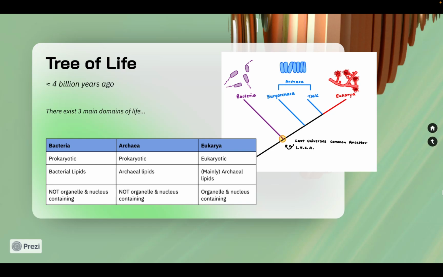Eukaryotes have large cells with membrane-bound organelles, including the nucleus, mitochondria, and the endomembrane system, which includes the endoplasmic reticulum, the Golgi apparatus, and secretory vesicles. All complex multicellular organisms today are eukaryotic.